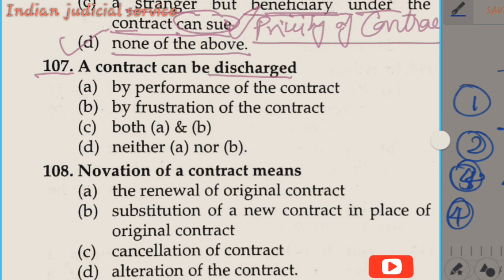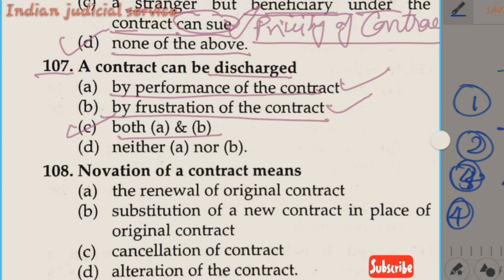Now come to our question here. The question is dealing with how the contract can be discharged. First option, by performance of contract. Yes, this is one of the modes of discharge of the contract. Option B, by frustration of contract. Yes, it is also there according to section 56, the impossibility of performance of contract. Option C, both A and B, and option D, neither A nor B. So it is clear, our answer is option C, both A and B.